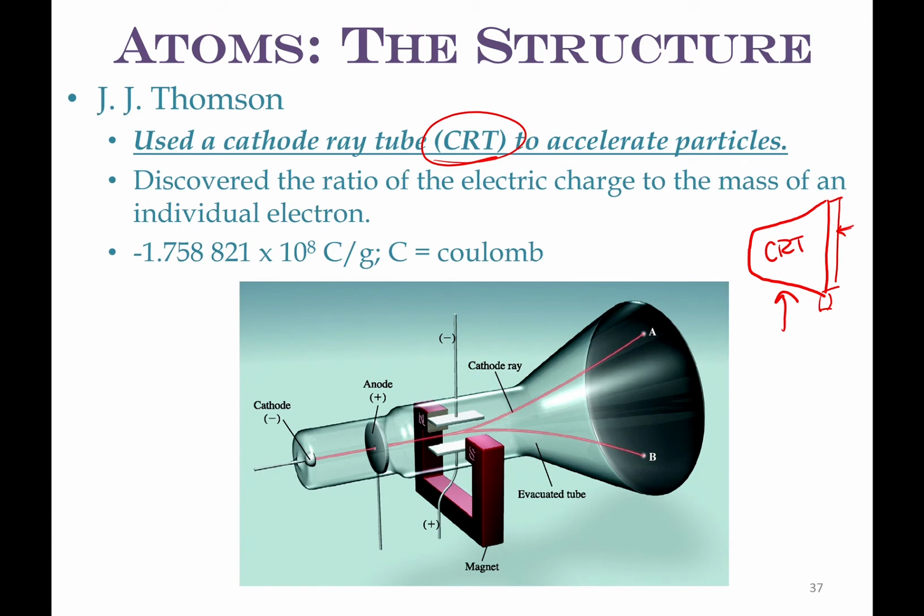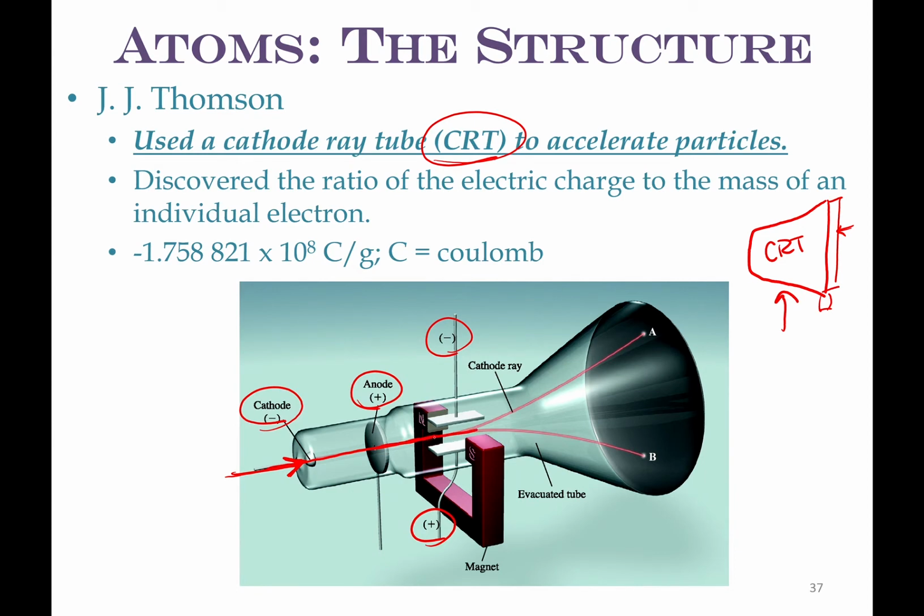The cathode ray tube has a stream of particles that comes right through here, and it's going to be moving faster because of the plates that we're going to charge it through. We've got the cathode, the negative end, and the anode, the positive end, and we're going to put these particles through here. Now there are charged plates, a negatively charged plate and a positively charged plate, and this stream of particles is going to be split.